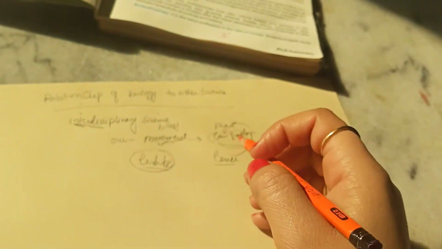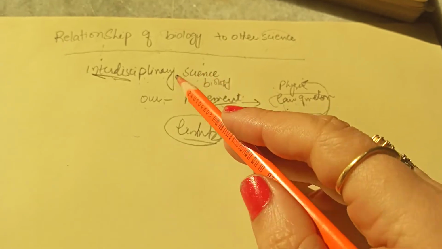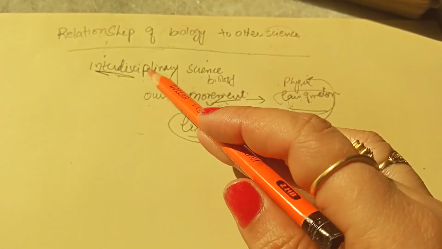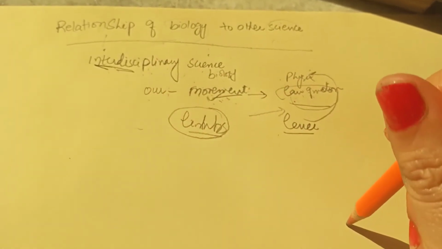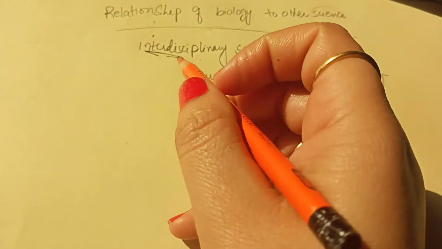This is the principle of the lever. So here it also has a relation with physics. That's why such examples are discussed in the interdisciplinary sciences. So we are going to discuss the branches of the interdisciplinary sciences.